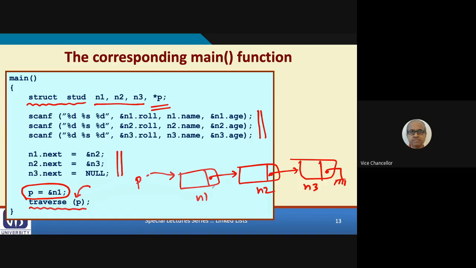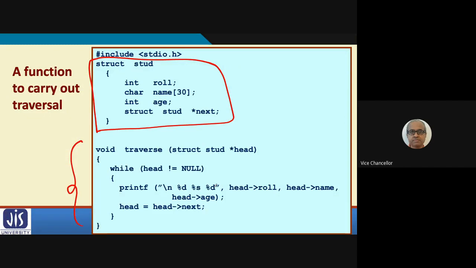Let us now look at the traverse function. Let's go back. Let us look at this traverse. When you called it from the main function, you recall we had said traverse p. But inside a function, you can give any other name. Here, for the formal parameter, I have given the name head.